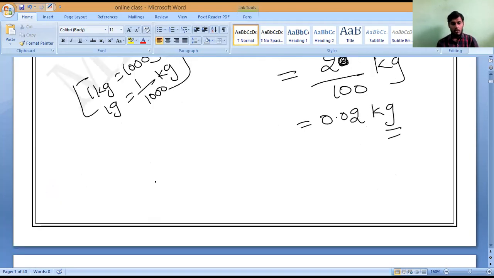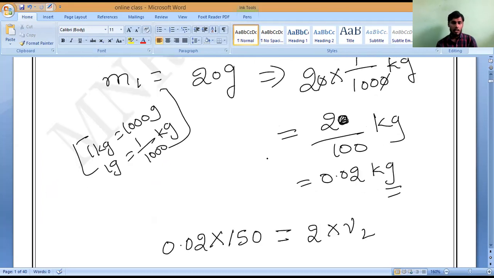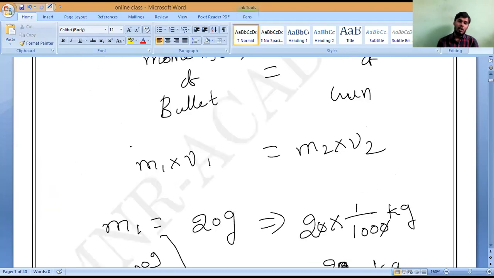So M1 is 0.02 kg, V1 is 150, M2 is 2, into V2. This is the formula. Correct or not? All of you, yes or no?